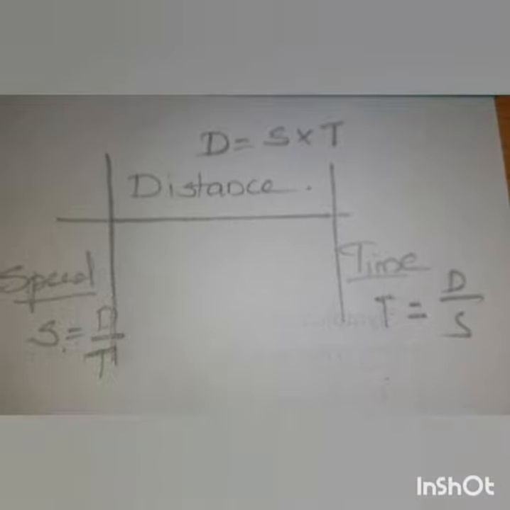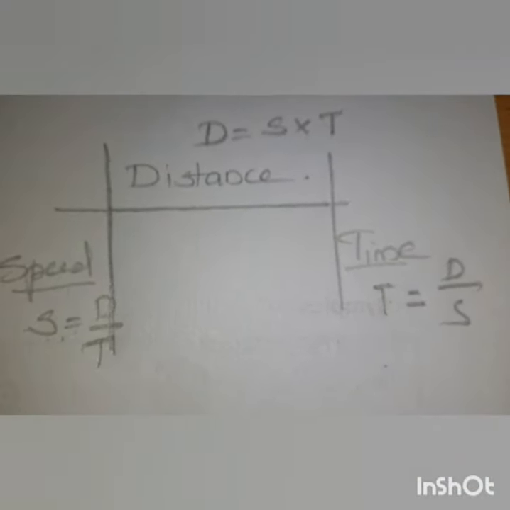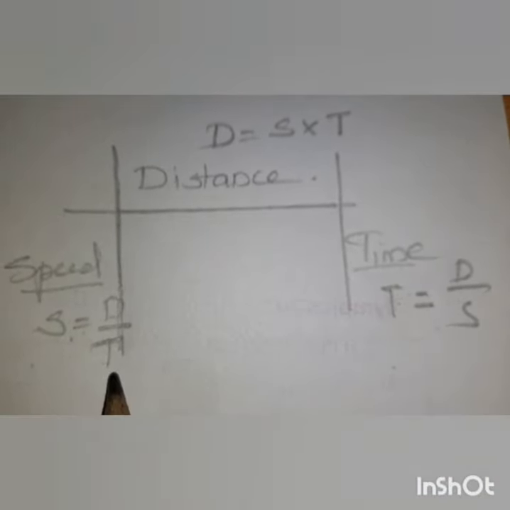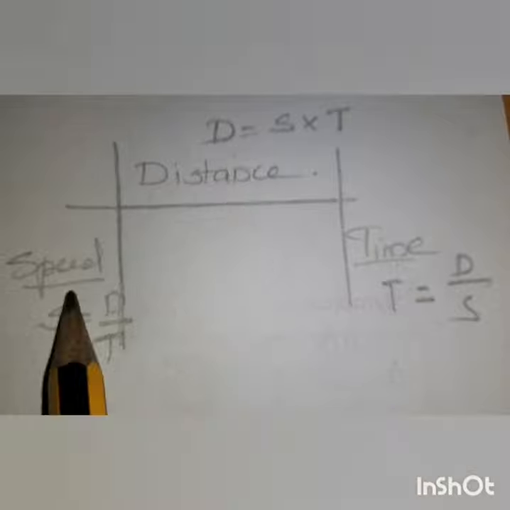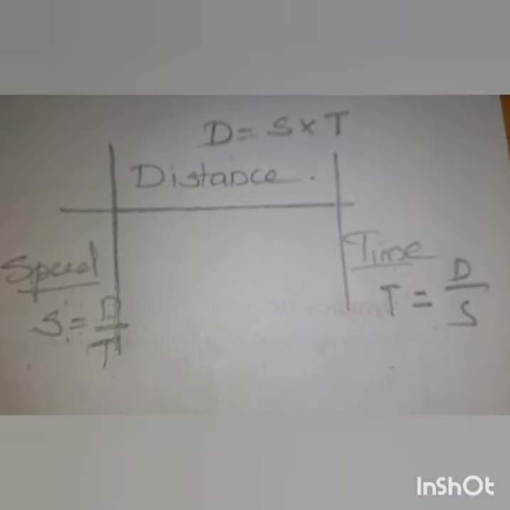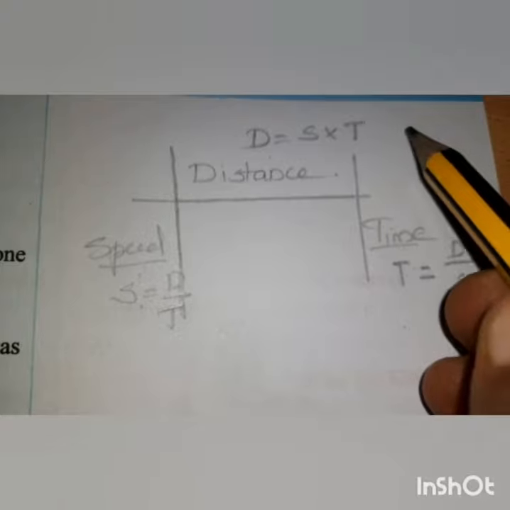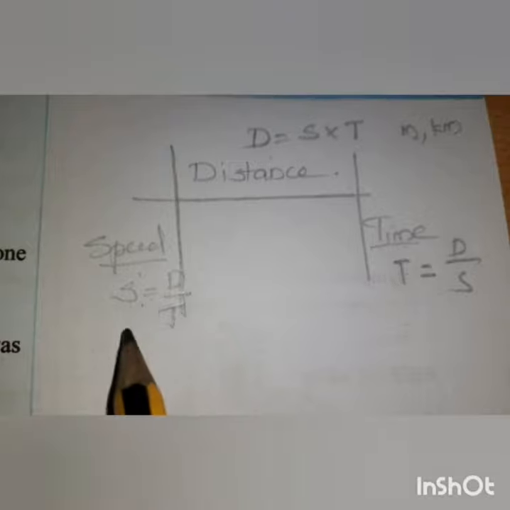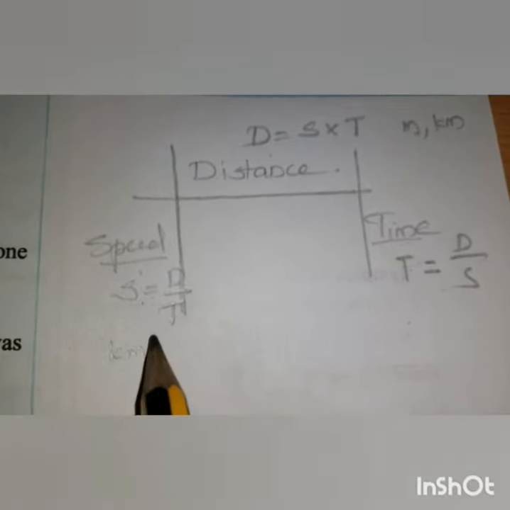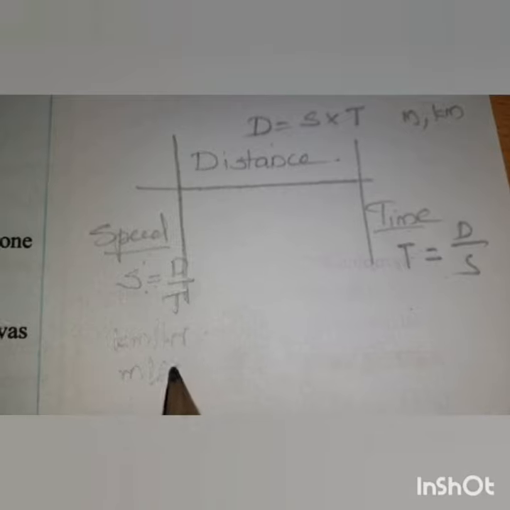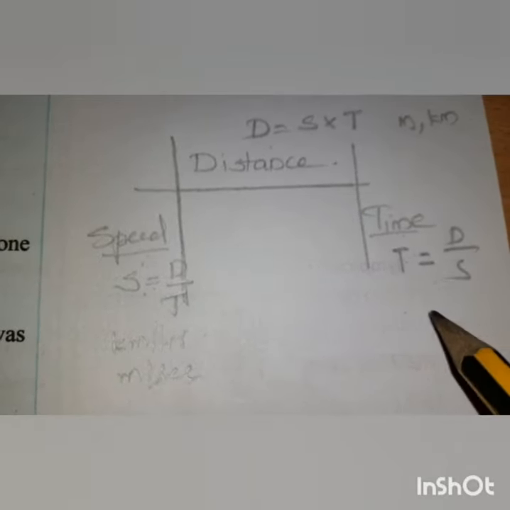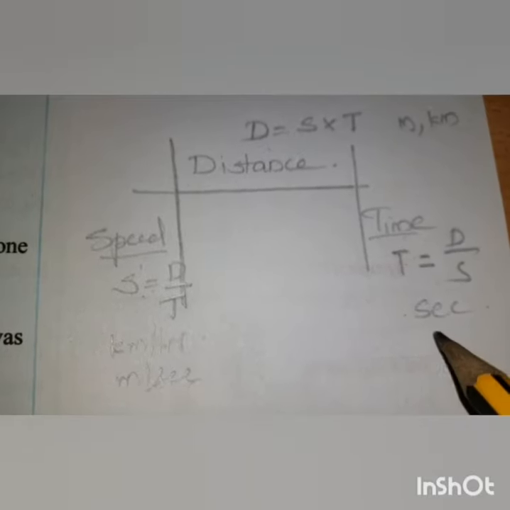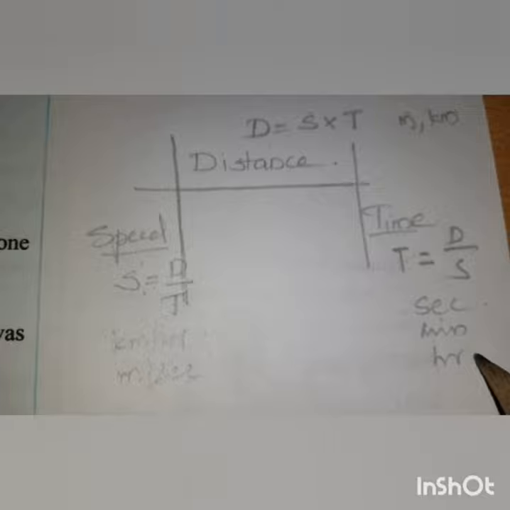Remember this one. Distance is equal to speed into time. Speed equals distance by time, and time is equal to distance by speed. And the units: distance we can measure in meters or kilometers. Speed we can measure in kilometers per hour or meters per second. Time we measure in seconds, minutes or hours.